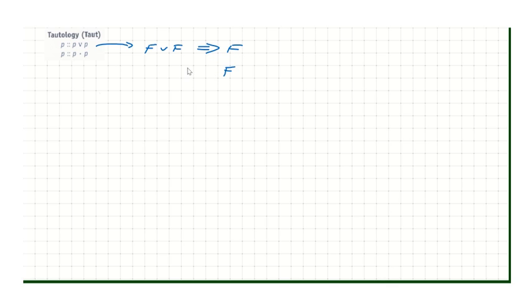Going the other way, let's say you're almost done with your meal and you have some fries left on your plate and you want to share them, and so you offer them to your friends and you ask them, well, do you want some fries or some fries? And all you've got on your plate are fries. And similarly with the conjunctive version of tautology.